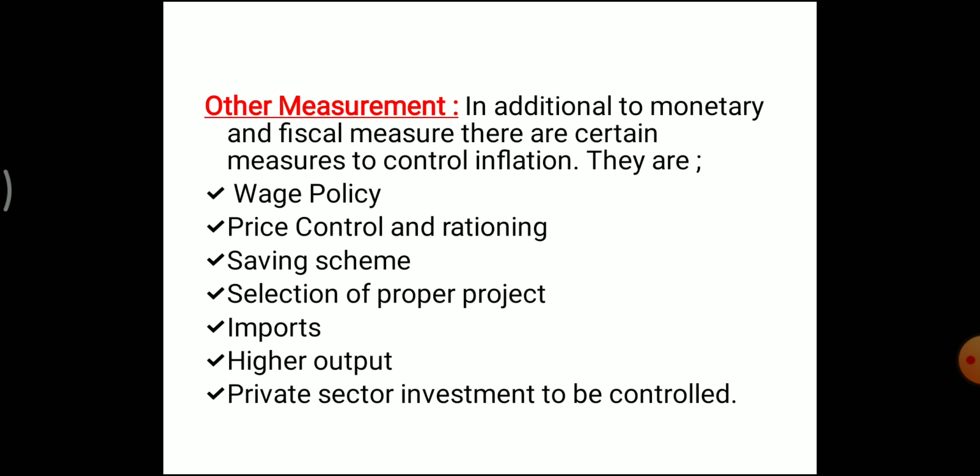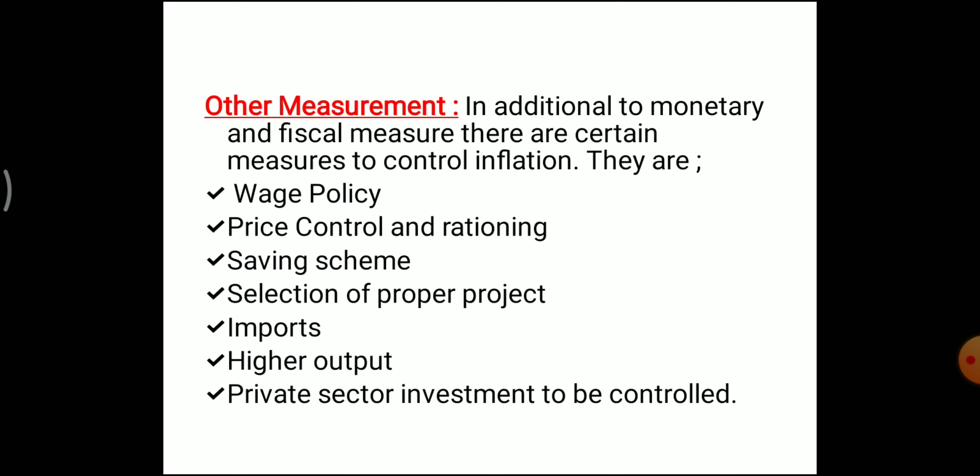Next, selection of proper projects. The pattern of investment should be such that large funds are followed by projects which are quick yielding, so that output increases within a short time.